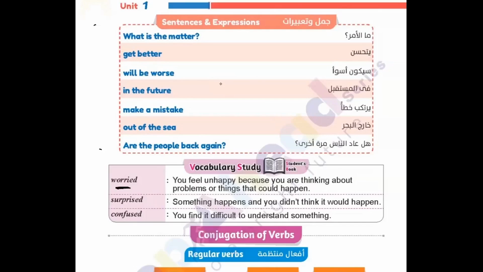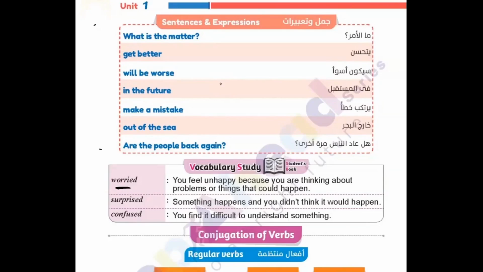So what does it mean? You think about ideas, sometimes bad ideas, and you think about them in your mind all the time, expecting these ideas will make a problem for you. Maybe it happened, so you will feel unhappy and maybe uncomfortable.